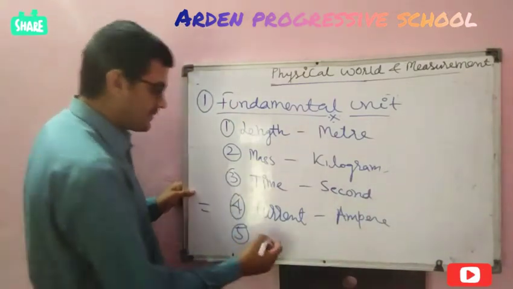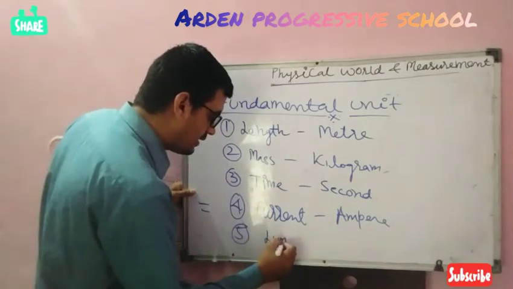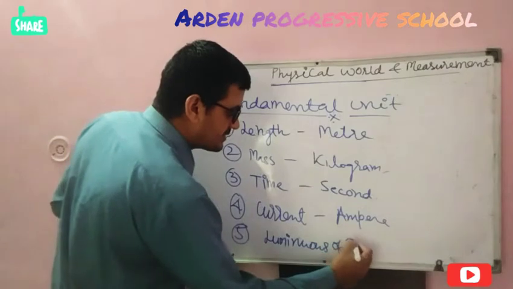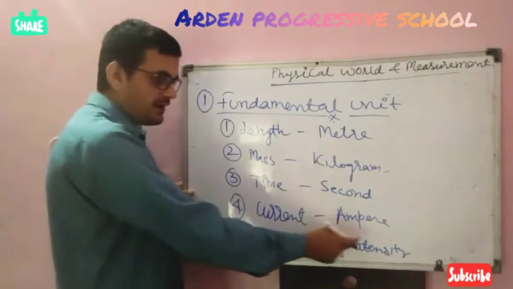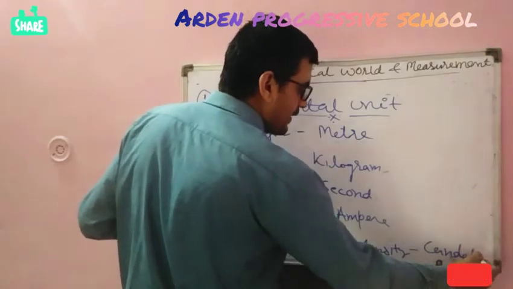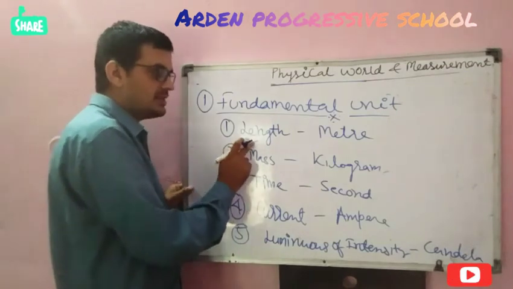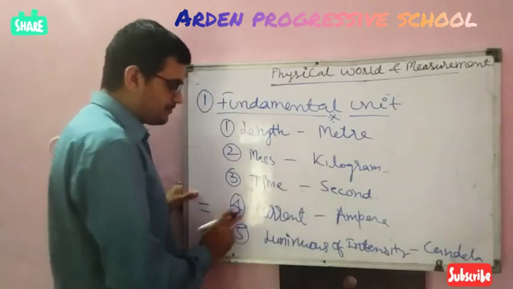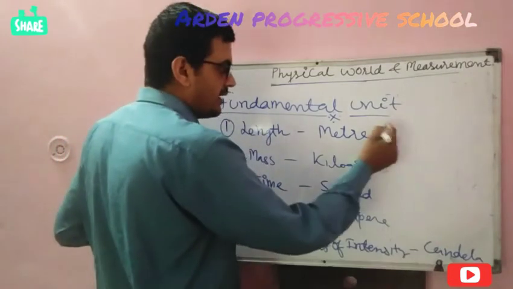Fifth, luminous intensity. Its unit is candela. So I have written 5 fundamental physical quantities. First one is length, unit meter. Mass unit is kilogram. Time unit is second. Current unit is ampere. Luminous intensity unit is candela.